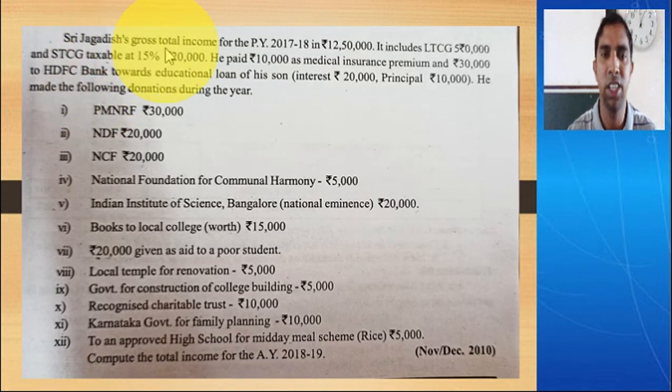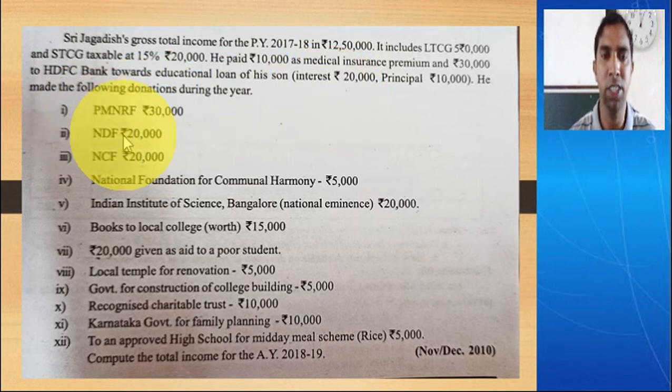Sri Jagadish, his gross total income for the previous year 2017-18 is 12,50,000. It includes long-term capital gain 50,000, and short-term capital gain at 15%, 20,000. He paid 10,000 as medical insurance premium and 30,000 to HDFC Bank towards educational loan of his son, on which interest is 20,000, principal is rupees 10,000. He made the following donations during the year.